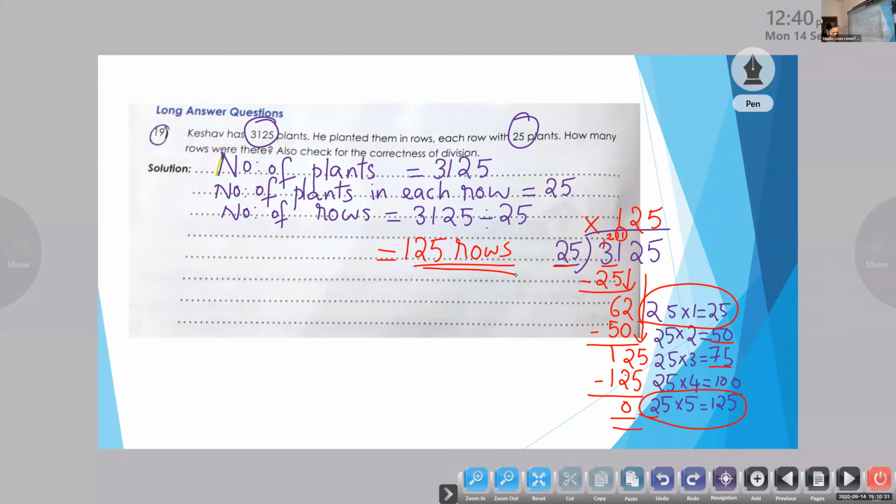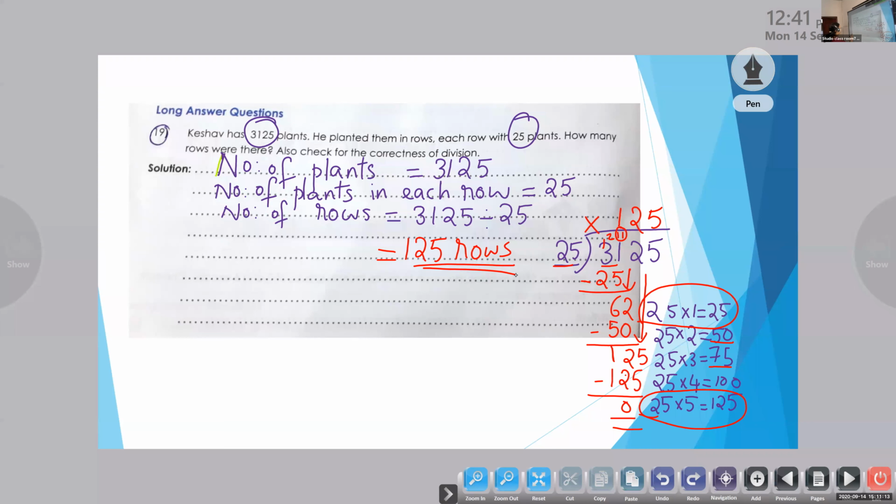So now, Anthony, please check the last sentence. Is there anything we have to do? The number of rows is equal. No, can you read the question again? Check the answer. Also check for the correctness of division. Can you tell me how to check the correctness of division? Quotient into divisor plus remainder will be equal to the dividend. The last is 0, but you have to multiply and find out.